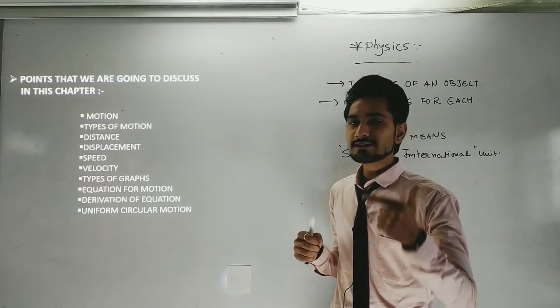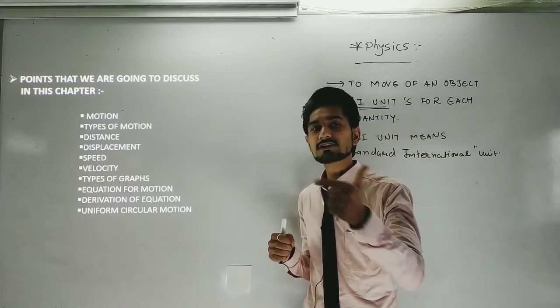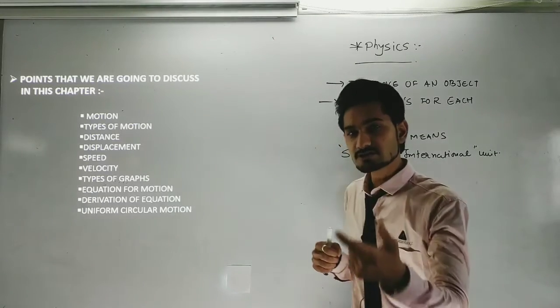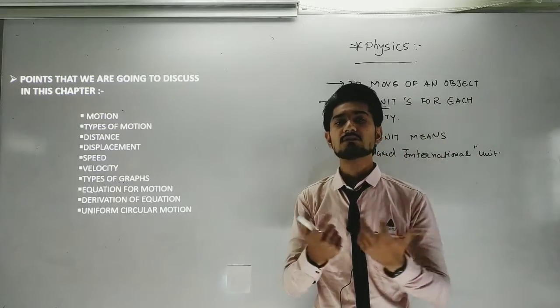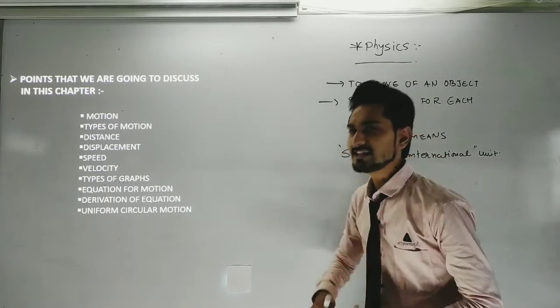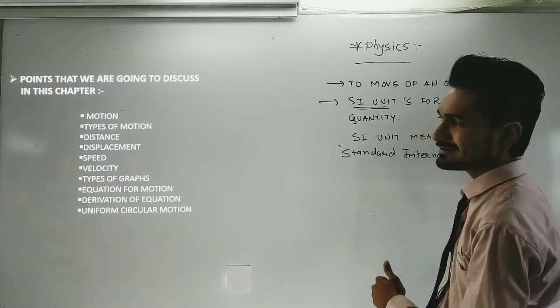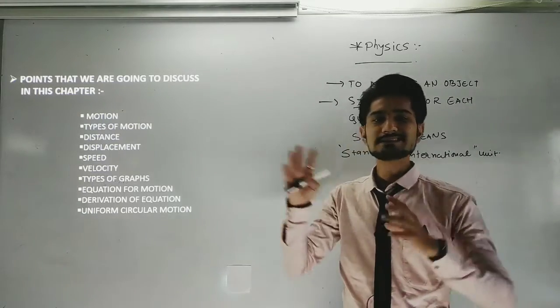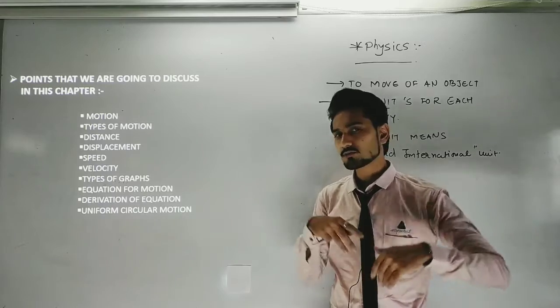This is the quantity's reference point without giving the name of the quantity. All over the world the unit doesn't change, which is why it is called the standard international unit, and these units remain the same at each and every place.